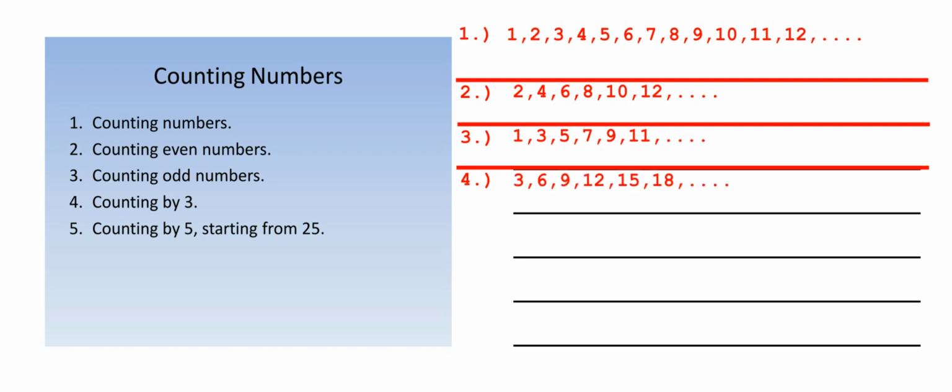Takes a little more effort to count by threes, right? But it's still doable. And counting by fives, that's probably easier than counting by threes, right? For some reason. So, counting by five, starting from 25 though. 25, 30, 35, 40, 45, 50, 55, etc. All right, so there it is, counting numbers.